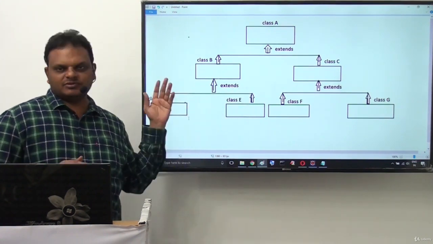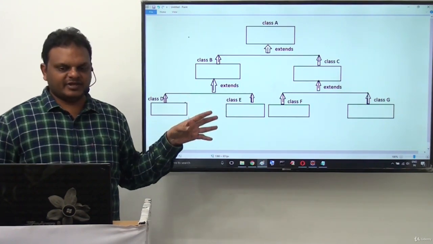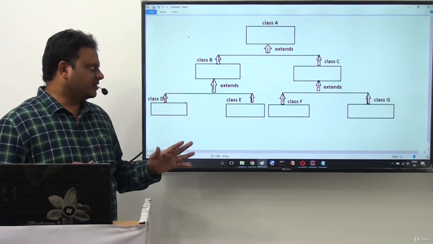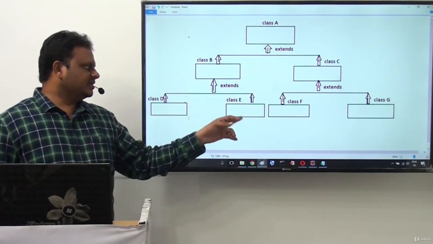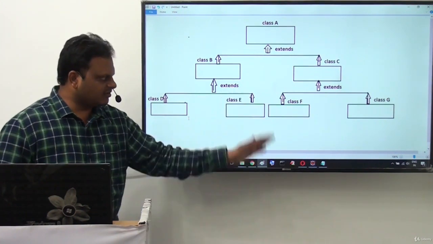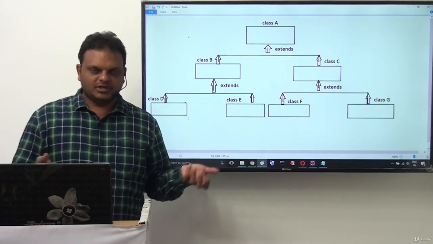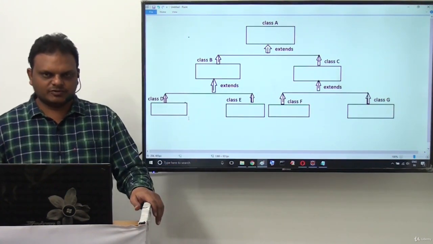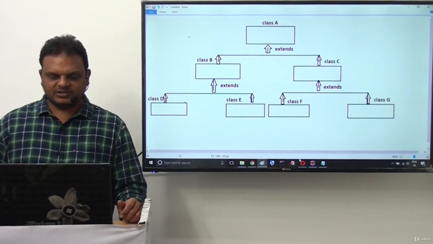But this is a combination of single inheritances only. At any location, if you identify, it is a single inheritance. If you observe A, B, C, single inheritance; B, D, E, single inheritance; C, F, G, single inheritance. Any number of levels we can maintain, no problem, but it should be in a particular structure. Because of that, we are getting hierarchical inheritance.